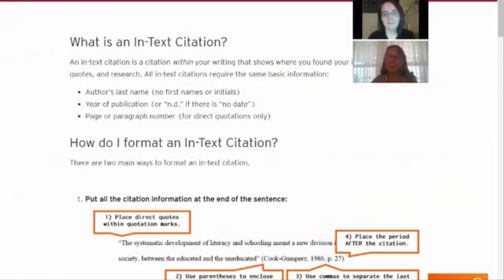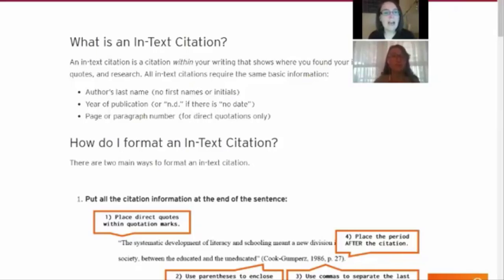Again, we are Millie and Christy, and for this lesson we're going to focus on in-text citations. So just as a refresher, in APA, the in-text citation needs to include the author's last name, the year of publication, and if citing a direct quote, it also needs to include the page number for that quote. But remember that it's not incorrect to include a page number even for a paraphrase or a summary. It's just not an APA requirement to do so.